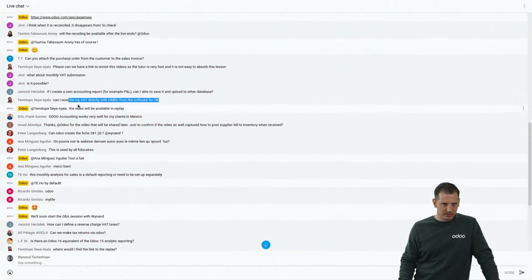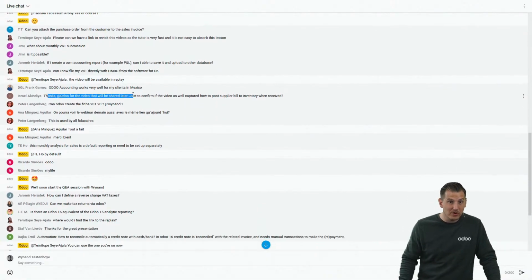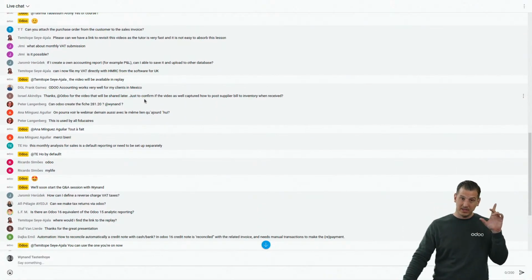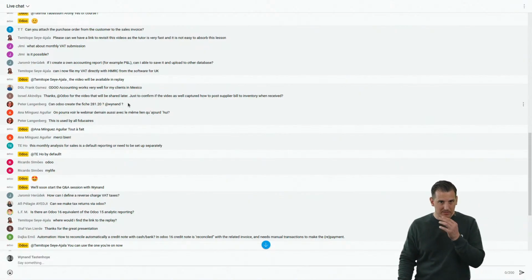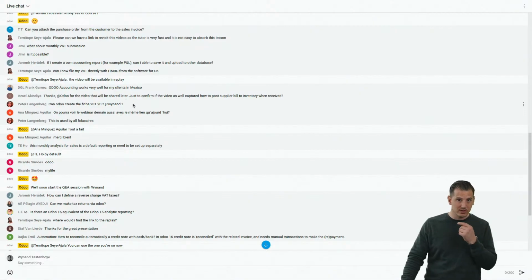Odoo accounting works very well. Thank you. Indeed, we are working with some great accounting firms, big accounting firms also in Mexico. So we are maybe adding Mexico soon as well. So keep tuned.